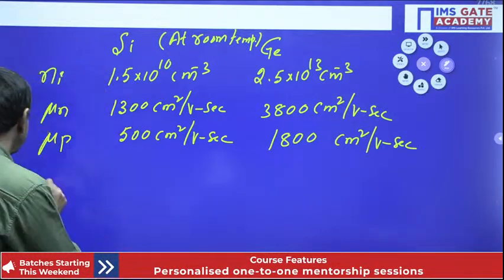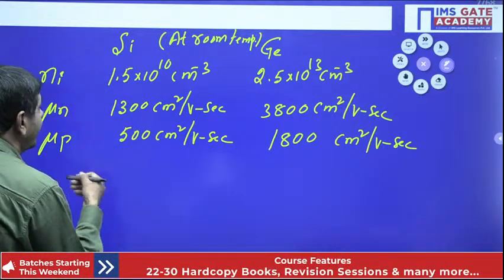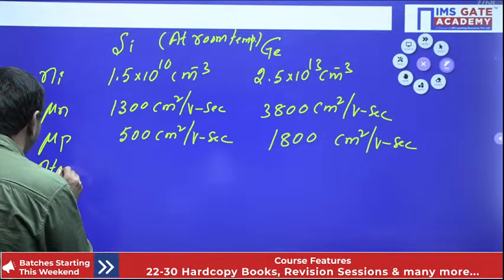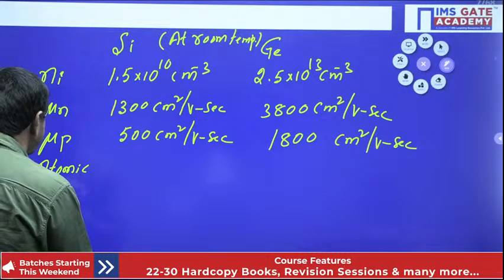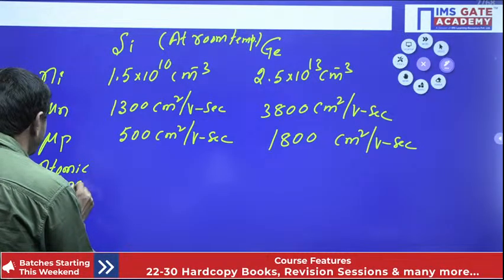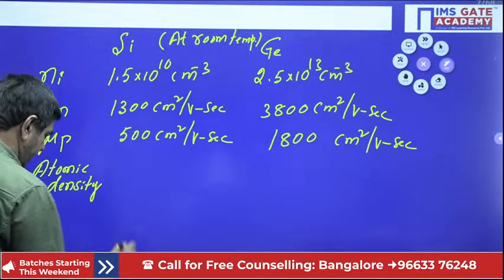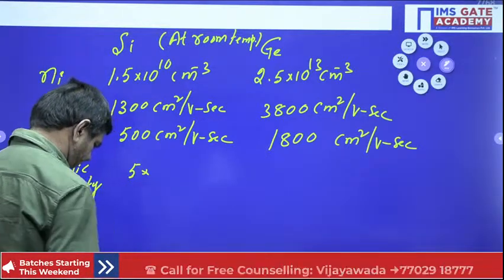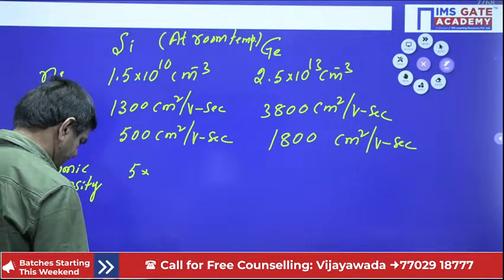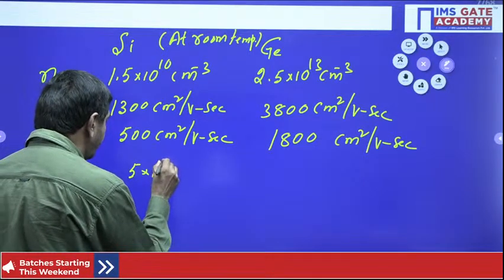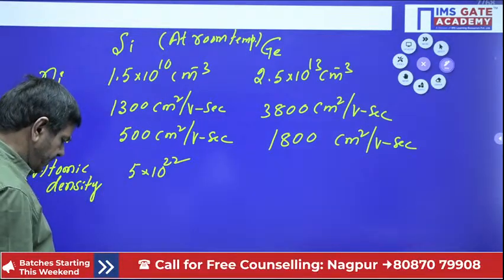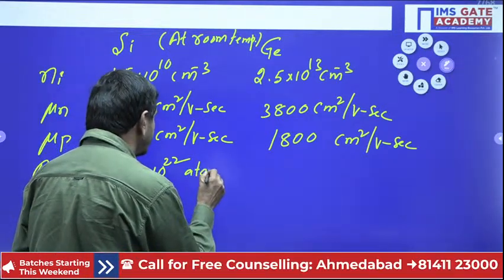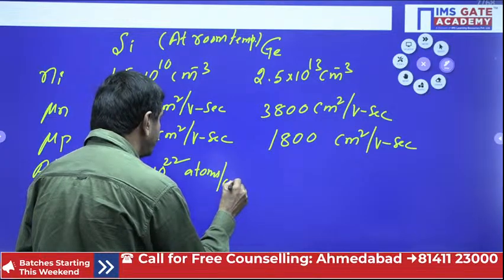Atomic density means what? What atomic density can you find in germanium and silicon? Atomic density is also very important. For silicon it is 5 into 10 power 22 atoms per cm cube. These many number of atoms are possible per cm cube.